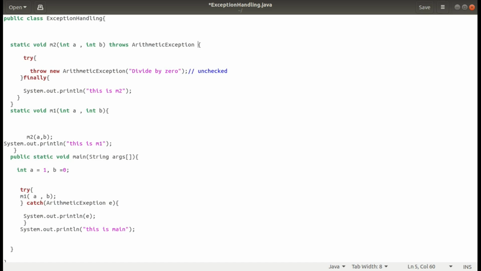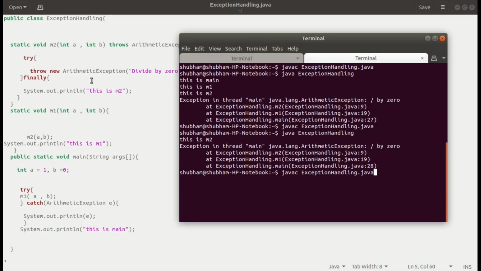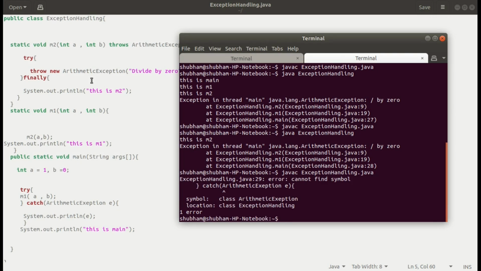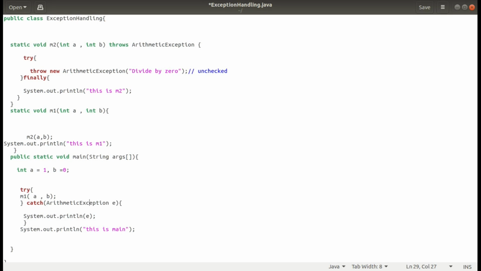Let's save it and try to compile it from here. So compiling it, and we are catching the ArithmeticException. What is happening? Exception handling, ArithmeticException, and it is not spelled correctly, exception should be there. So let's save it and compile it again.